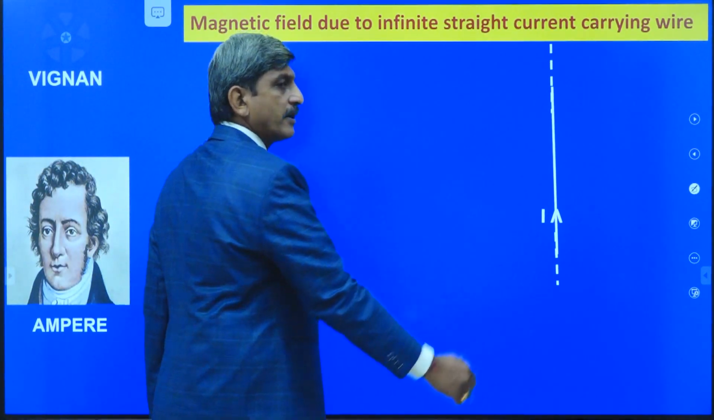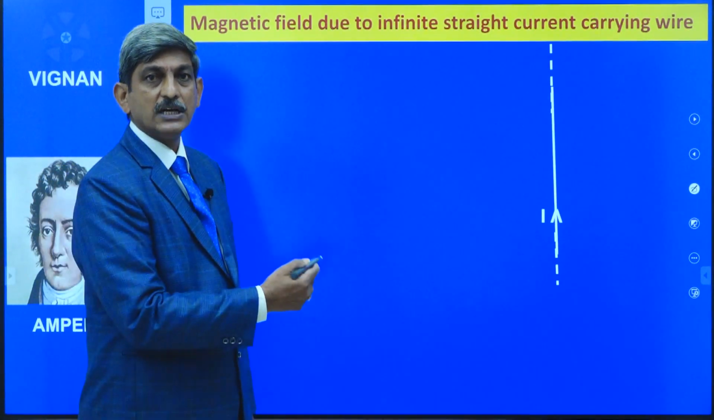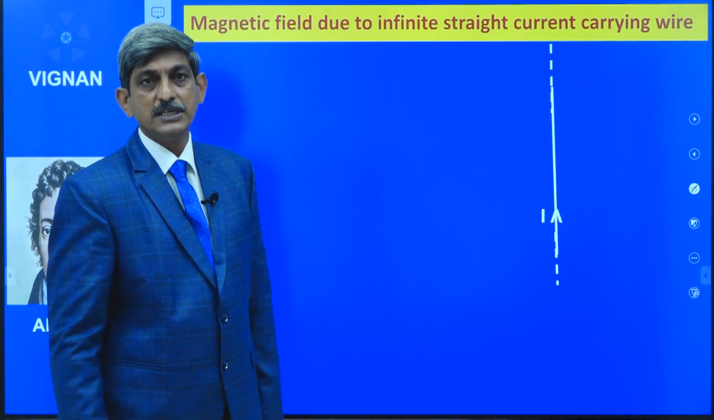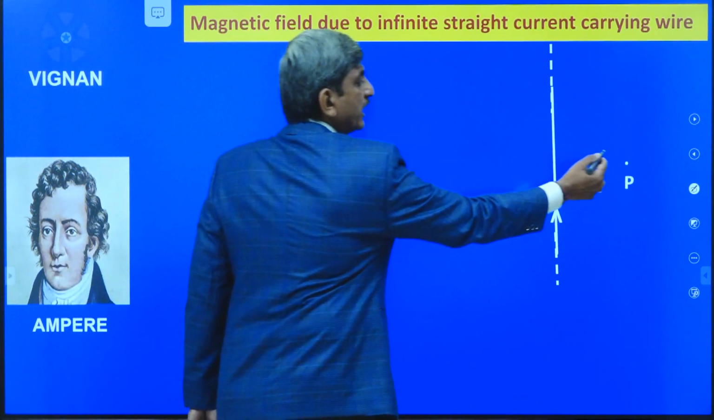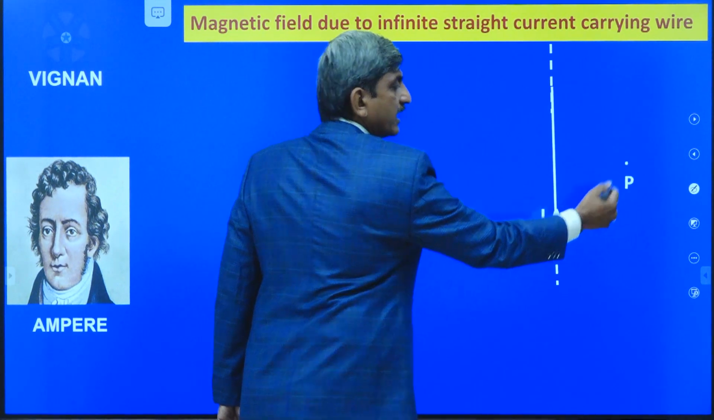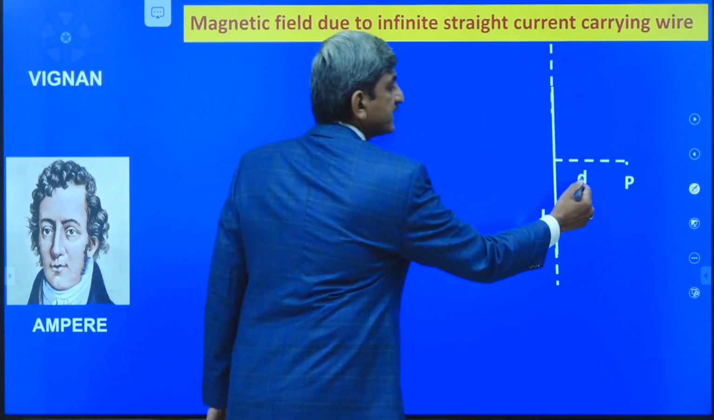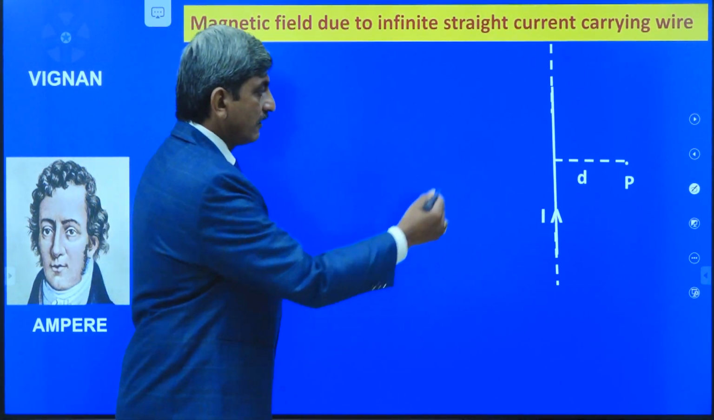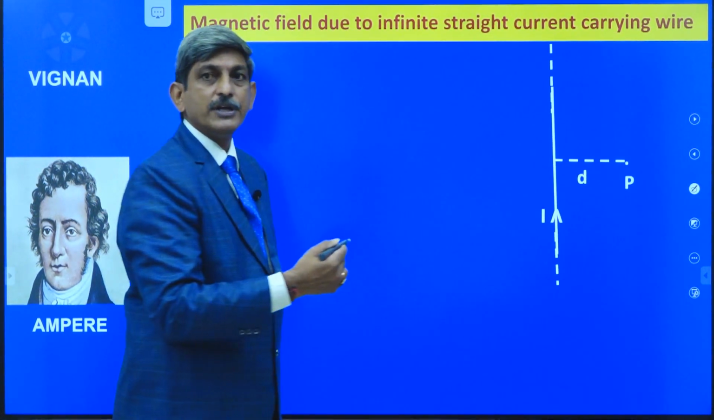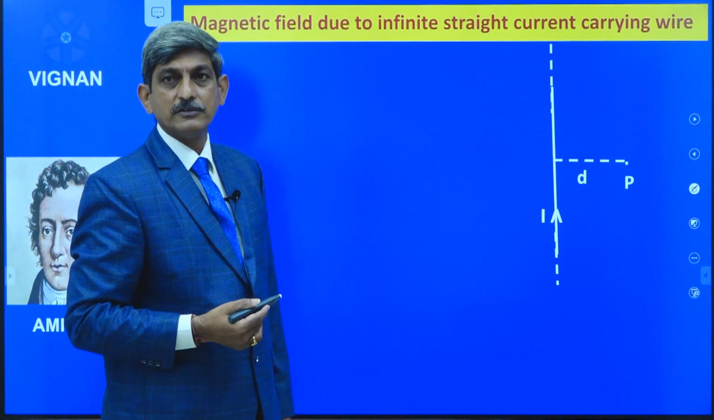Let I be the current passing through the wire in the upward direction. We know that a current carrying wire produces a magnetic field. Now, we want to determine the magnetic field produced by the wire at point P. Let the point P be at a perpendicular distance d from the given wire. At that point, we are going to derive the equation for the magnetic induction value.